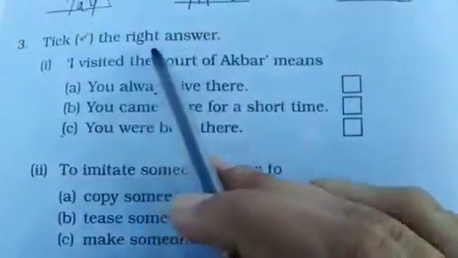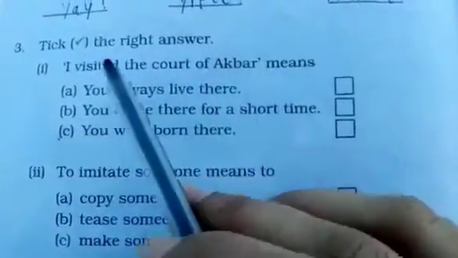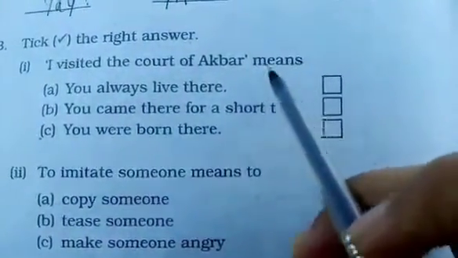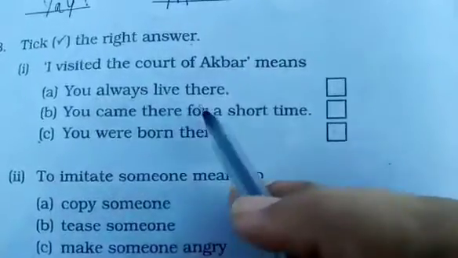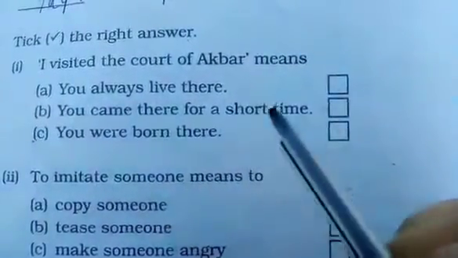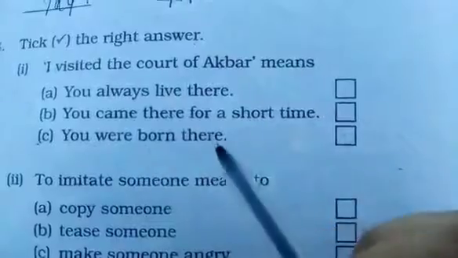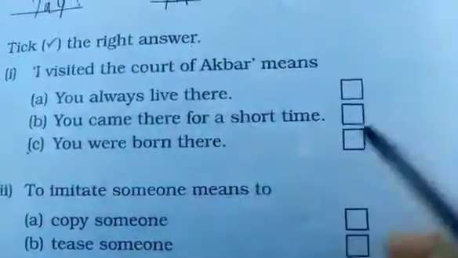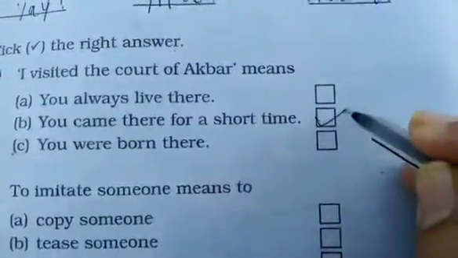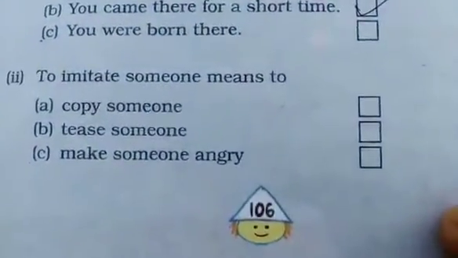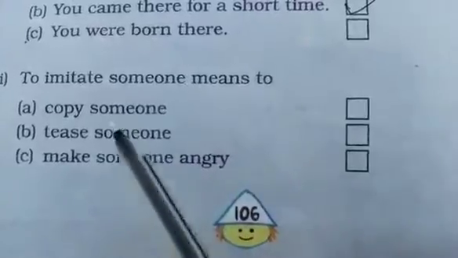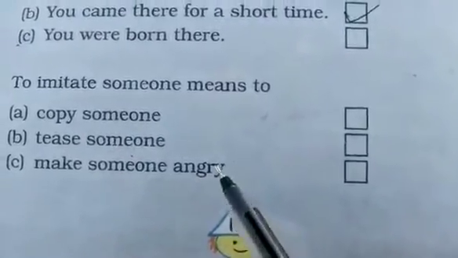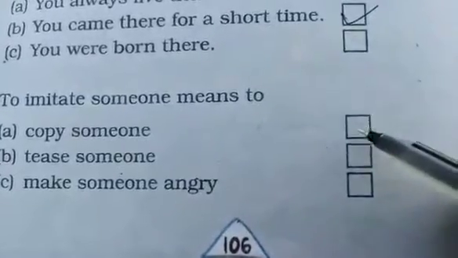Okay, now tick the right answer. First one, I visited the court of Akbar means, options are you always live there, you came there for a short time, you were born there. Which is the correct answer? Yes, you came there for a short time. Then second one, to imitate someone means to copy someone, tease someone, make someone angry. Yes, copy someone.